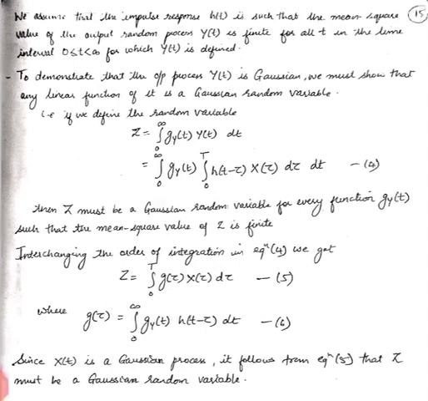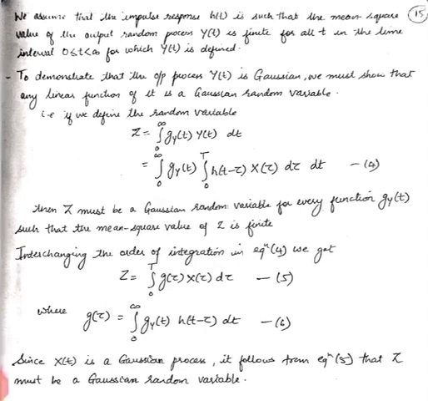Just the way we had capital Y as a Gaussian random variable, we should show that some particular random variable is a Gaussian random variable. So right now we define a random variable called capital Z, and we should show that capital Z is a Gaussian random variable. Our capital Z is the integral from 0 to infinity of g y of t times y of t dt. We define that particular random variable as this integral.